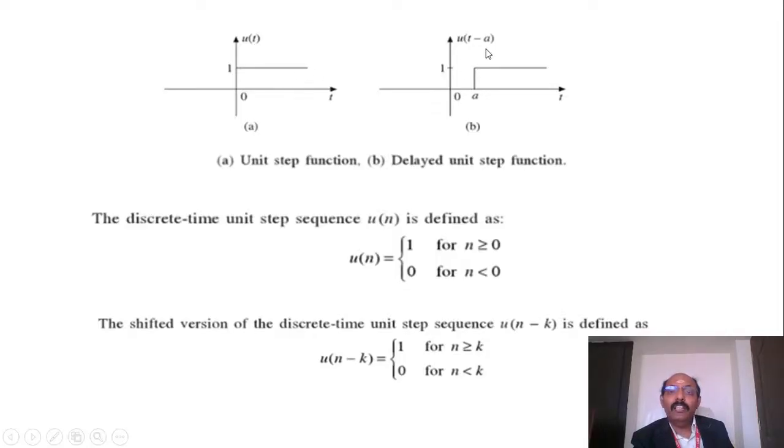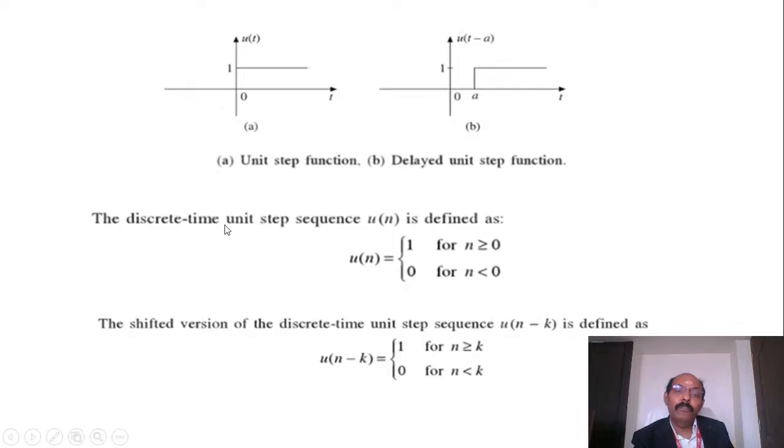And here you can simply see that from this point, the origin is now shifted to t equal to a. It is nothing but a shifted sequence, or we can simply call it a delayed unit step function. The function is delayed by the value of a.